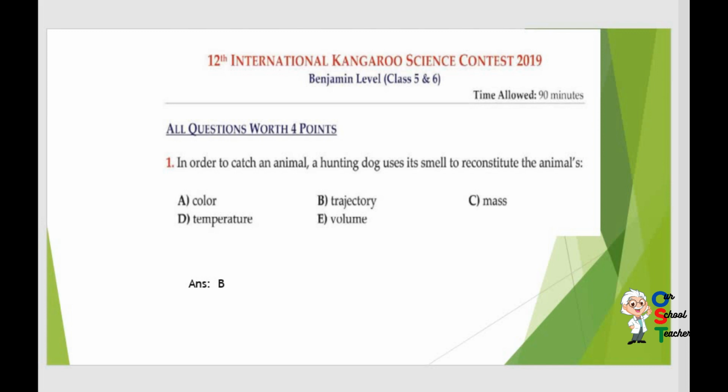So you can check which option has path or way. Trajectory means path or way. Mass has no relation with catching the animal. Temperature and volume are other properties. So only by using that particular way, a hunting dog can catch that animal. So answer B is correct.